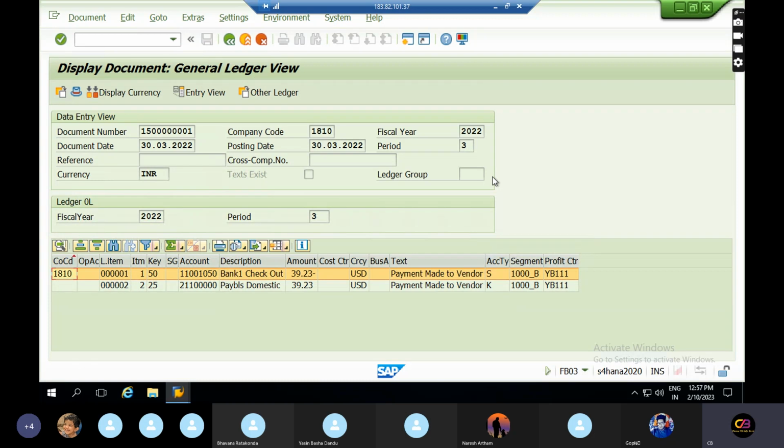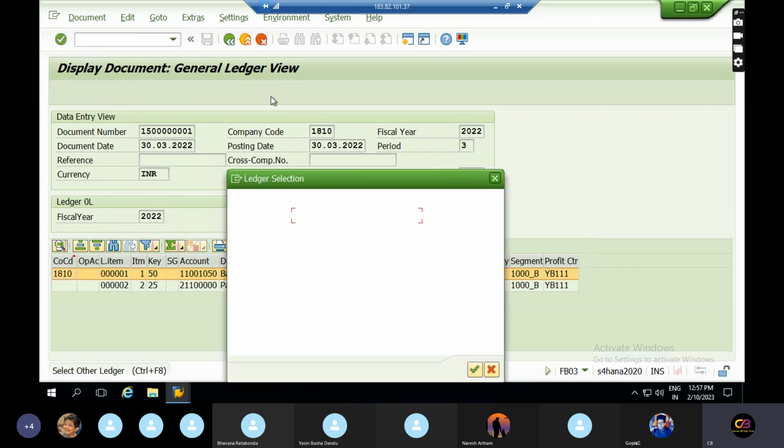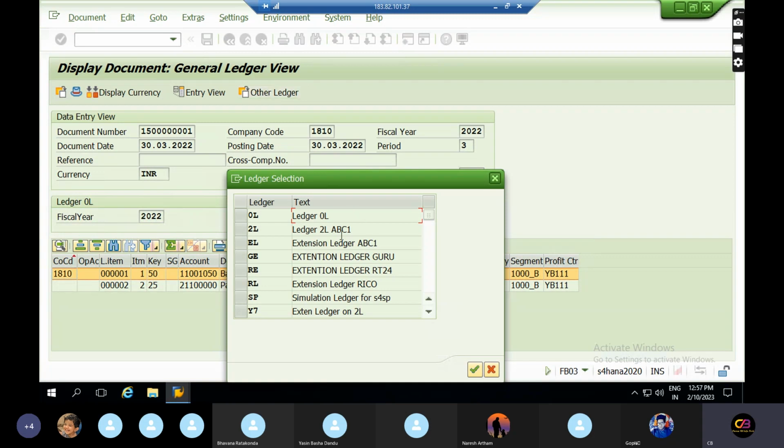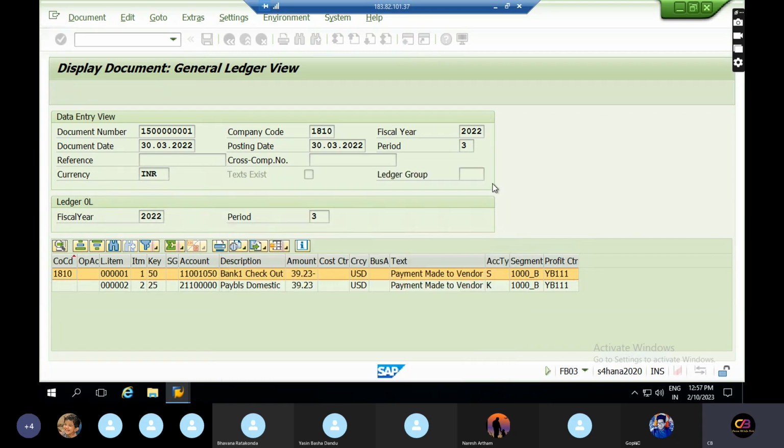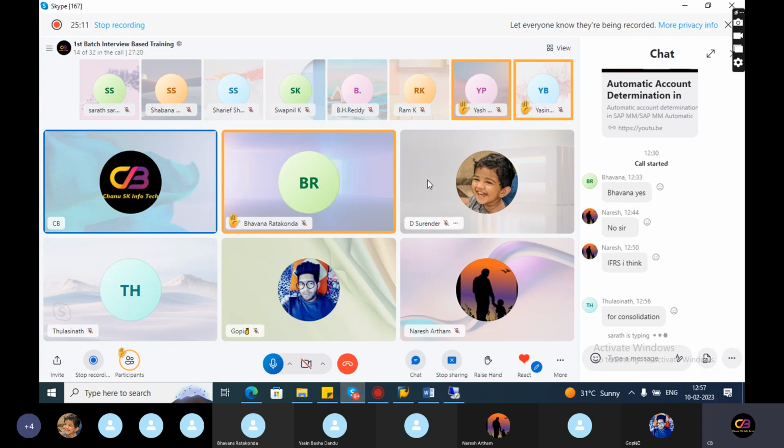But in S4HANA there are other ledgers like leading, non-leading, extension, simulation, prediction, appendix, so many ledgers. The ledger concept was introduced in S4HANA completely for the reporting perspective.